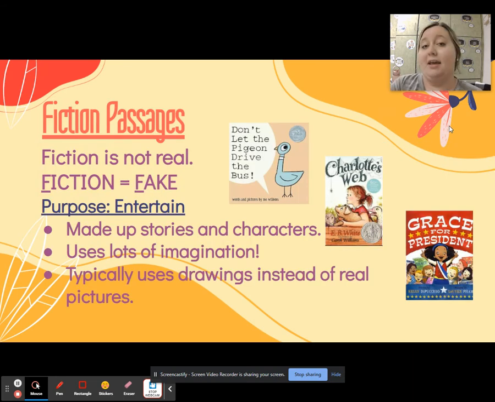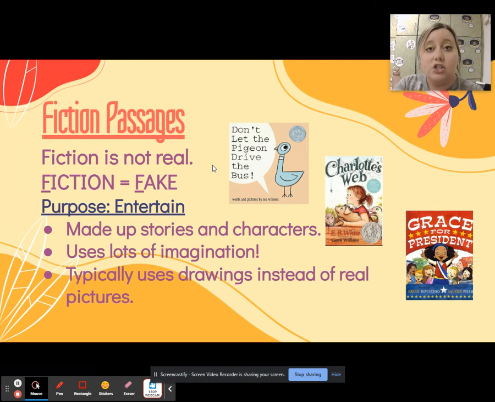And then, of course, we might have fiction passages. You know, fiction is what? Yes, fiction is fake. Fiction is made up. Typically, the author's purpose for fiction passages is to what? Correct. Entertain us. It's for our enjoyment. It's to entertain us, okay? Fiction passages are made up stories and characters. Remember, Love Bugs, they have characters, they have setting, they have a conflict, they have a resolution.